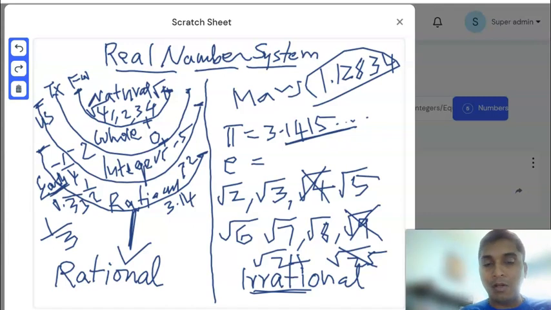Not only the names but also the numbers. For example, if you take a number like positive 1, it's natural, yes. It's whole, yes. It's an integer, yes. It's rational, yes. But if you take a number like 1/2, half, it's not an integer, it's not a whole number, it's not a natural number. Half is only a rational number. Irrational is entirely a different group.